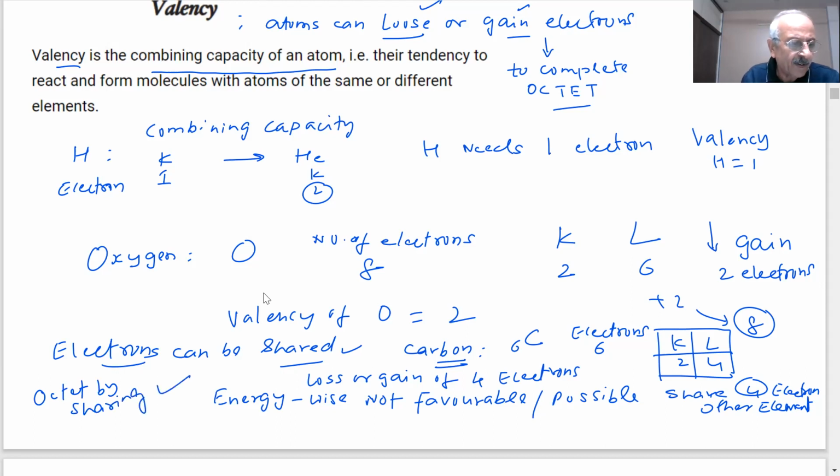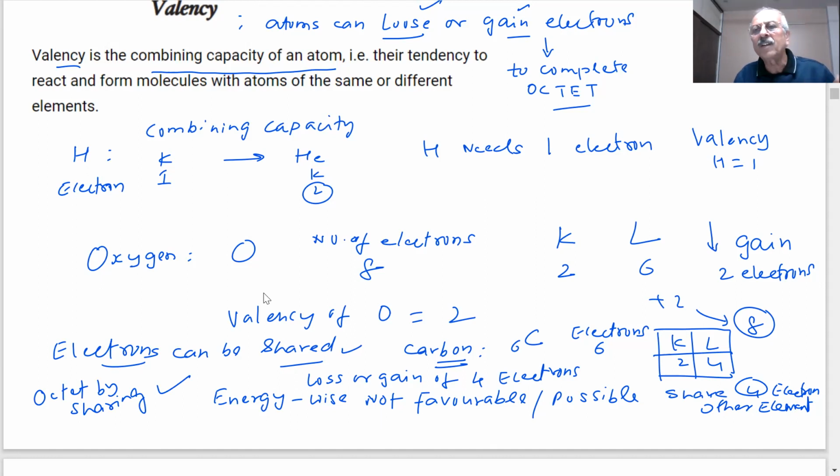So elements will play all these games in chemistry. They may lose electrons, they may gain electrons, they may share the electrons, depending on which elements they are combining and how many electrons they can gain or lose. Energy is very important. Everything requires energy, and basically we are going to a more stable state.